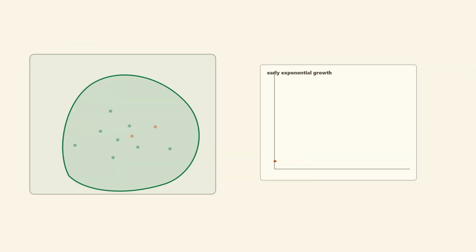Reinforcing feedback also explains early population growth. More organisms can produce more births. More births create more organisms. More organisms create still more births. At first, the curve bends upward because growth is feeding on its own result.